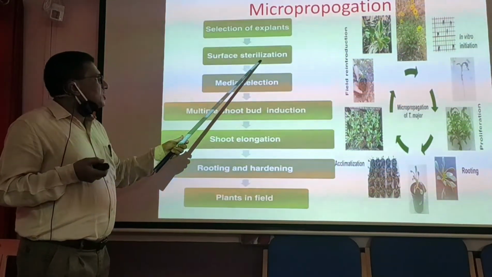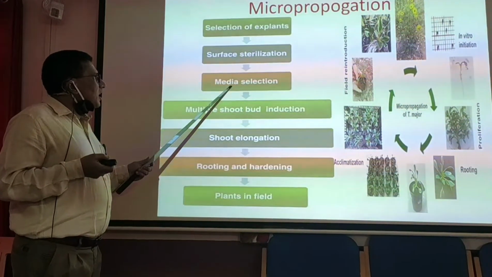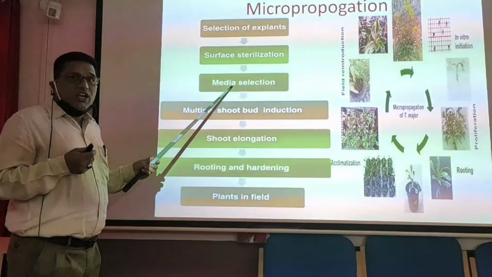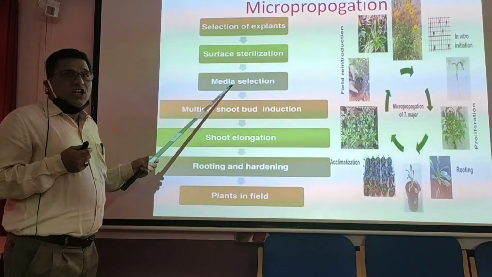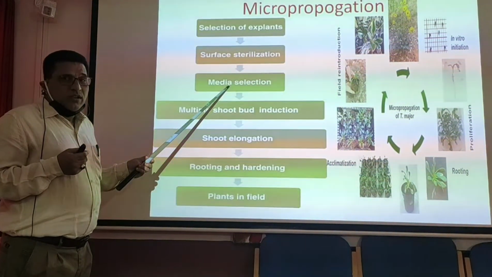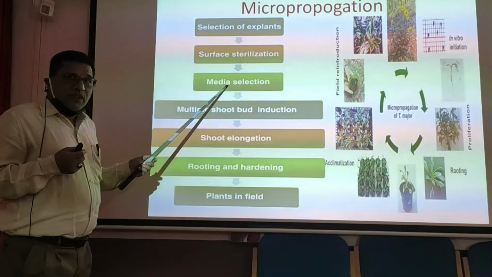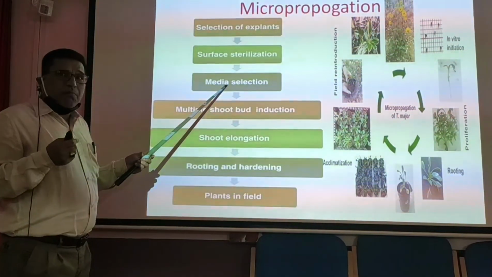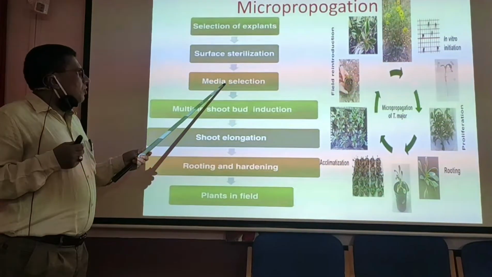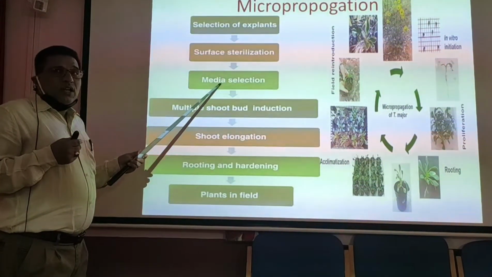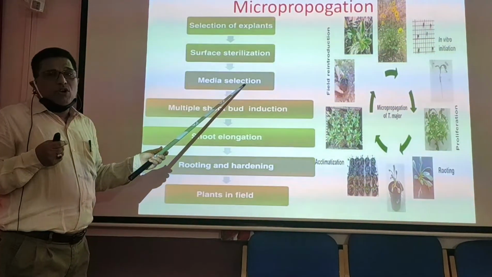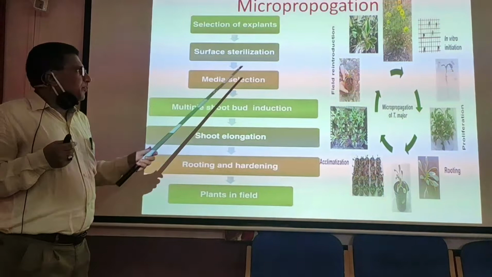After surface sterilization is done, that explant is cut into a number of parts. For example, if we are taking an internode as an explant, that internode can be cut into 100 bits after surface sterilization. Then we inoculate each bit of internode in a culture medium which is supportive for the growth and development of the internodal explant.